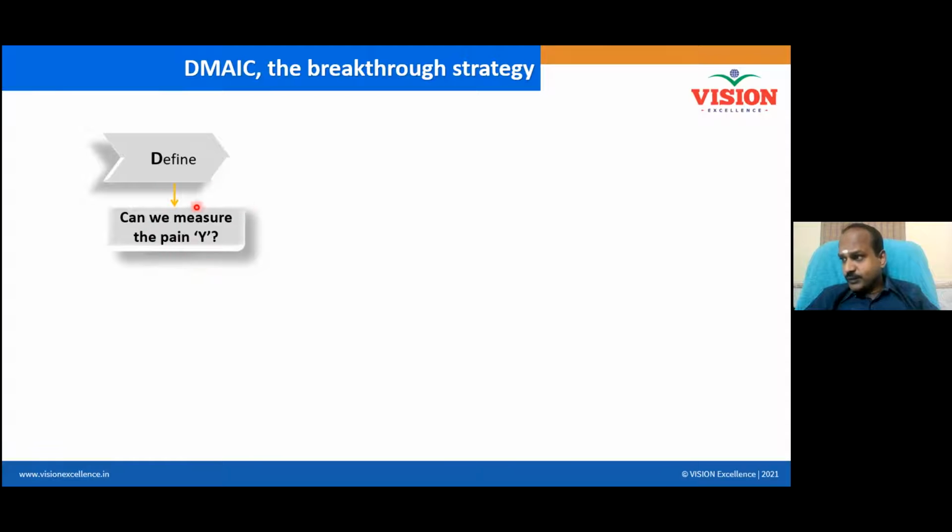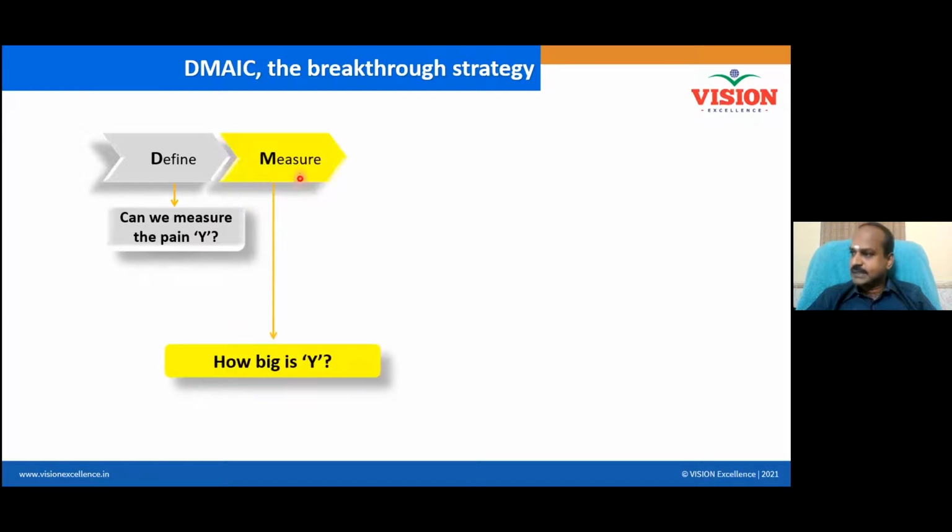So if you make the problem measurable, define is done. You should thoroughly understand the Y variable, right? Bigger the Y, easier the how. So everything about the problem should be understood in the define phase, then the measure phase. Now you must measure the problem. You want to understand whether the problem is really bigger or smaller. As I already mentioned, bigger the Y, easier the how, right?